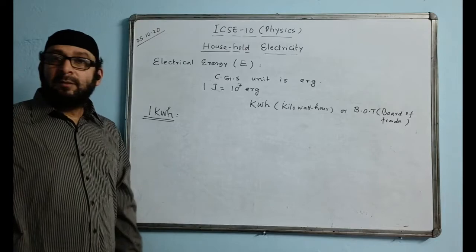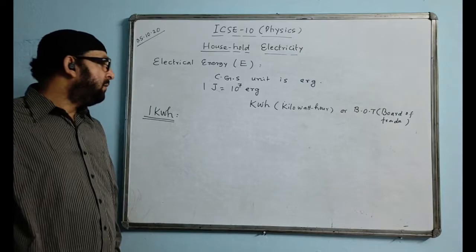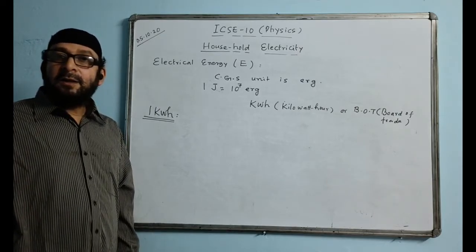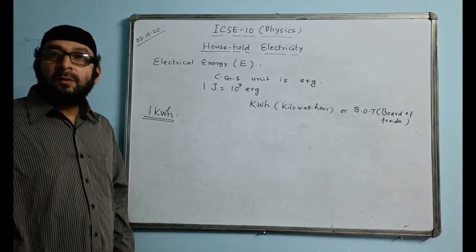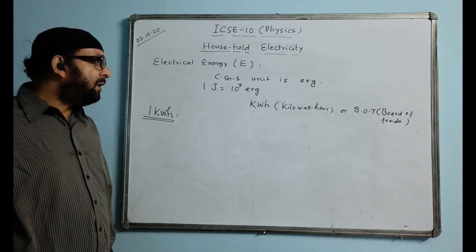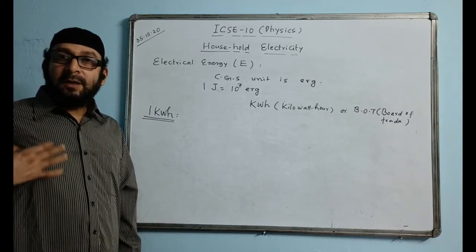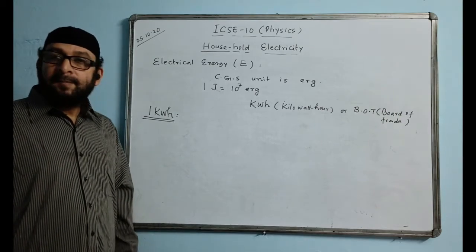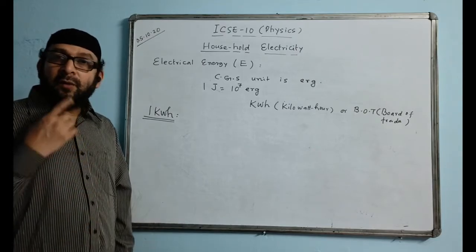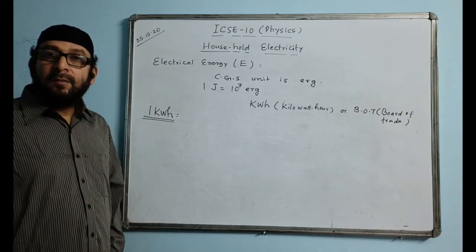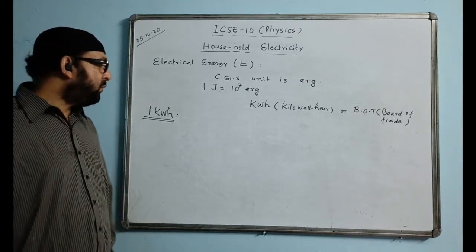It is the amount of electrical energy consumed by an appliance when used for 1 hour.